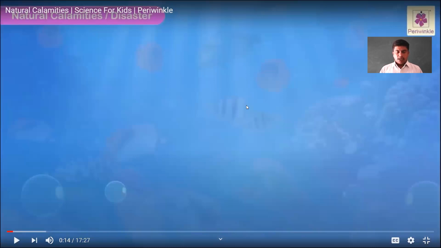These are some of the important natural disasters. And forest fire we can add, and famines and epidemics are less known natural disasters.